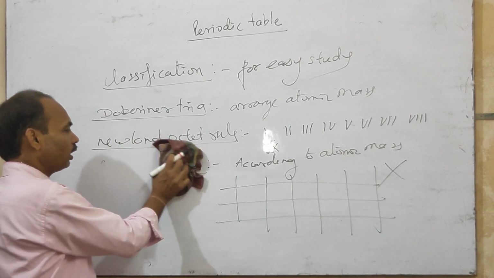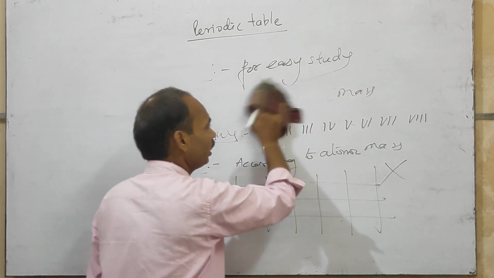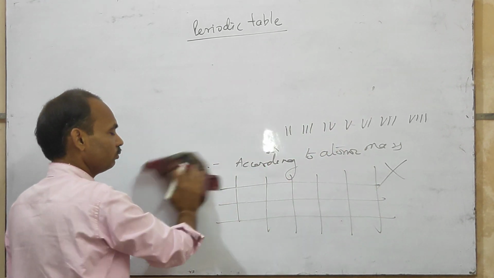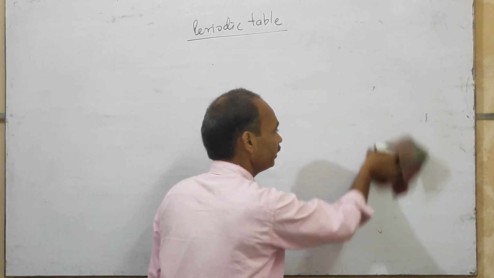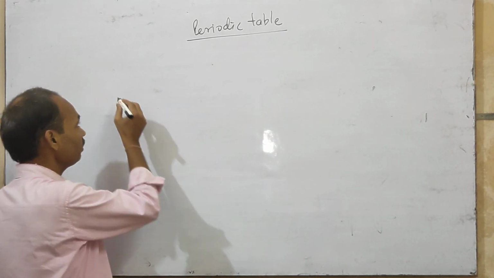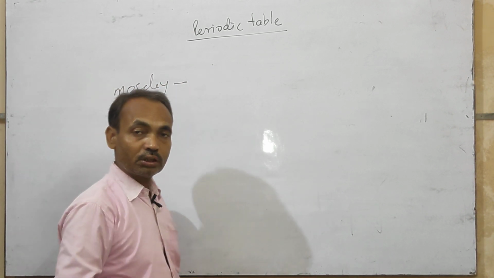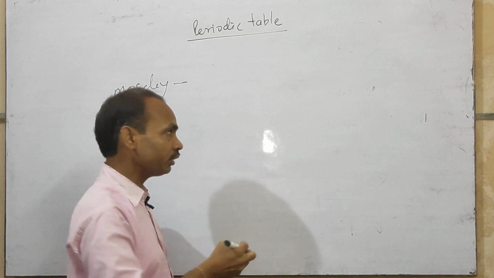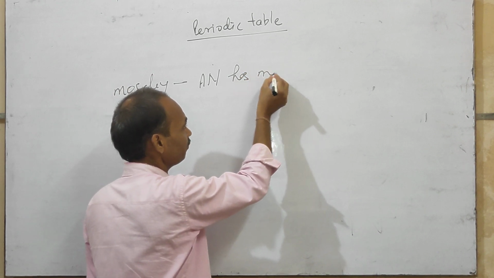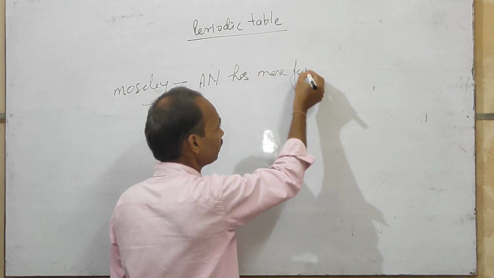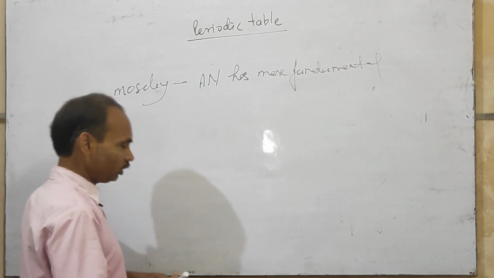After that, Moseley for the first time discovered the atomic number and told that the properties of elements depend on their atomic number.